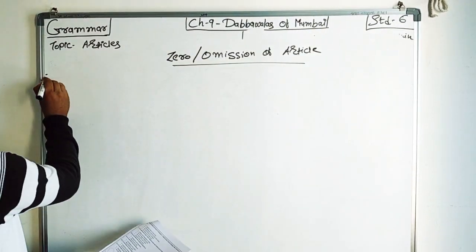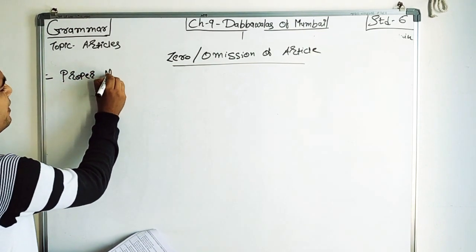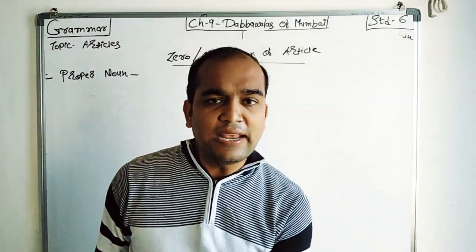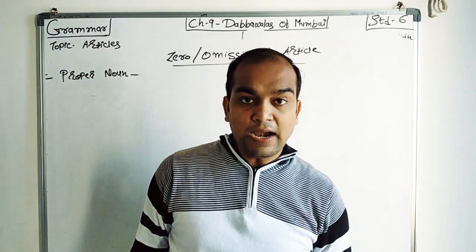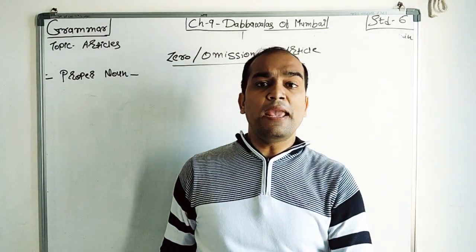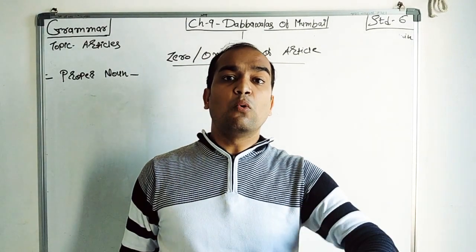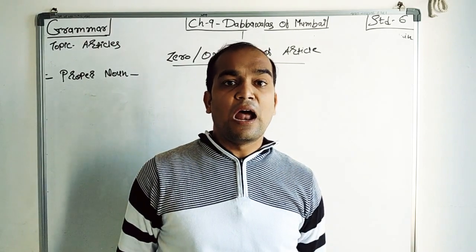Number one is for proper nouns. Right? Remember students, the things which we make plural, only and only for those things we have to use articles. For the rest, we are not using articles.